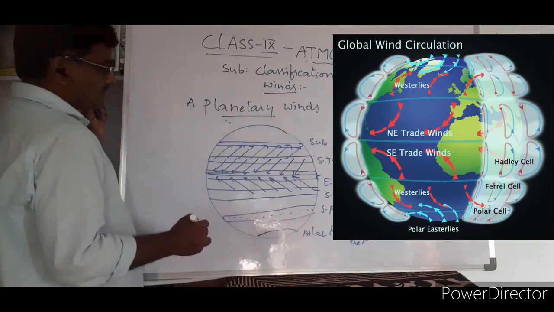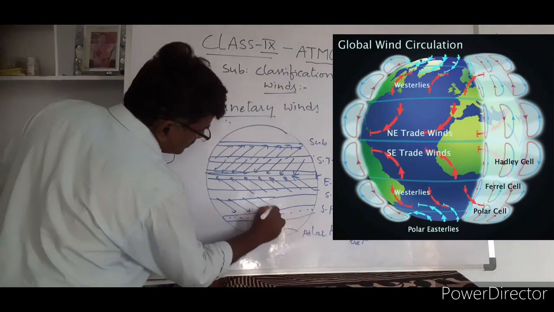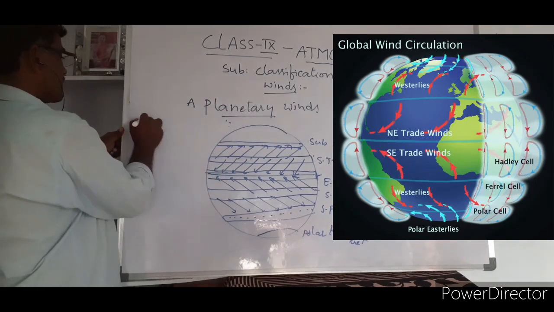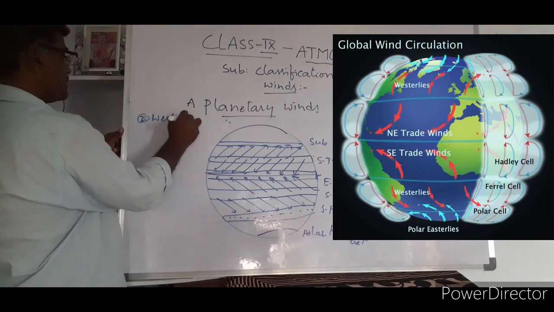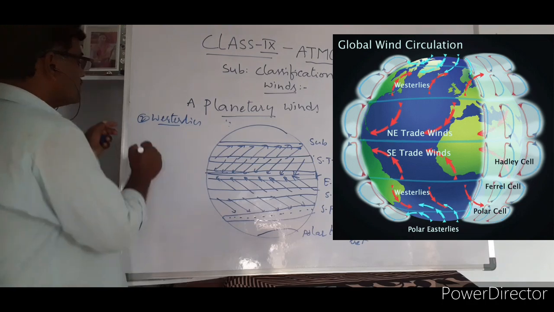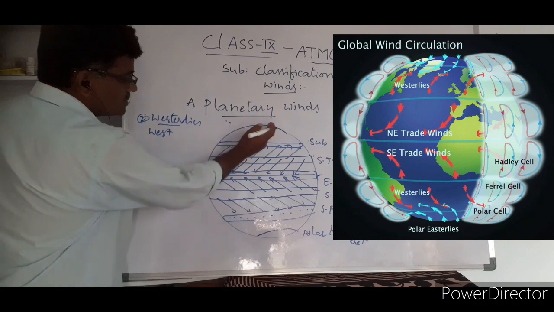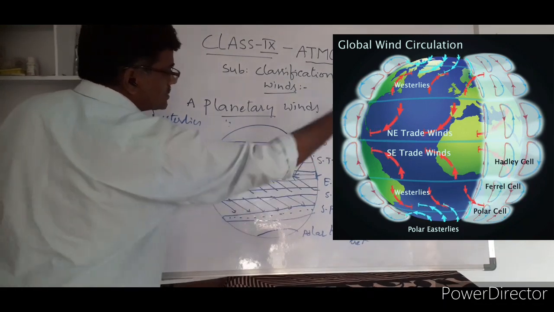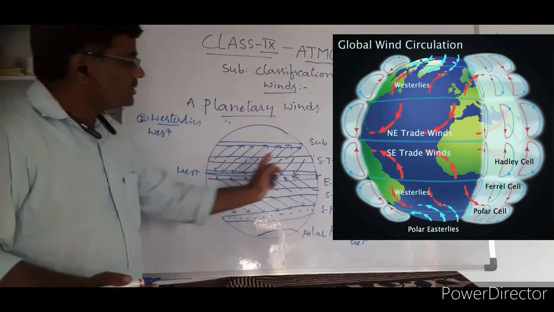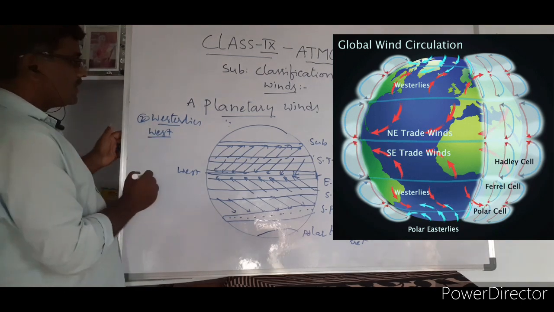What is the general direction? From where to where are they going? You have to look at this. Generally they blow, the second one is westerlies. They blow from the west, west to east, towards the east. This side towards the east, this side also towards the east. These are called westerlies.